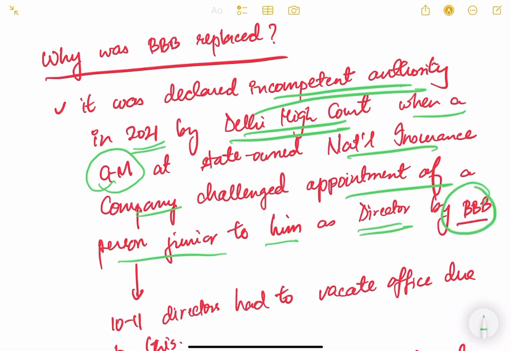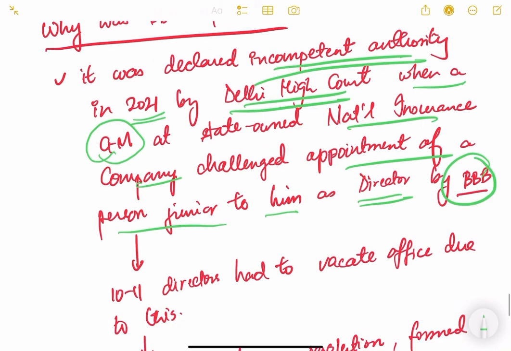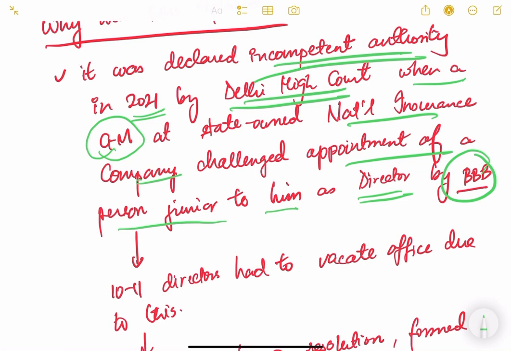The Banks Board Bureau had recommended a junior person to become the director from general manager of National Insurance Company. So the person who was senior to him challenged that decision in the Delhi High Court, and the Delhi High Court struck down that decision and declared that BBB, Banks Board Bureau, is not the competent authority to recommend appointments of general managers and directors to the insurance companies.